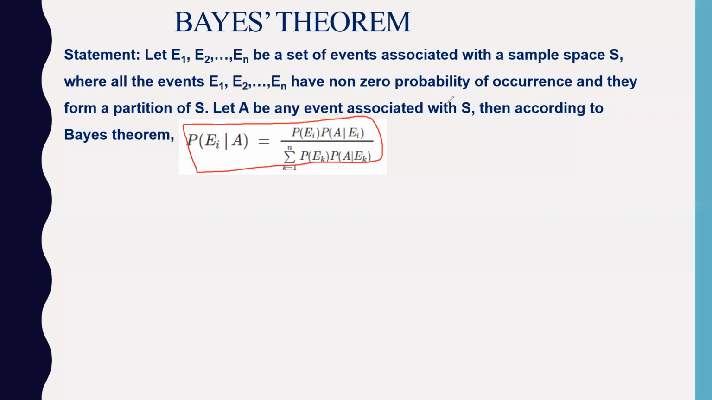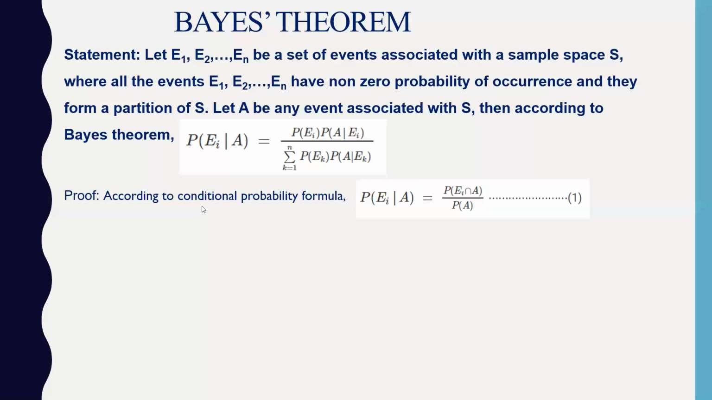This is the formula you have to remember for Bayes theorem. So let's see the proof. The proof is not important, we will not ask you the proof, but I will just quickly recall it. From the conditional probability, probability of Ei given A can be written as probability of Ei intersection A divided by probability of A. We all know that, so don't get confused.